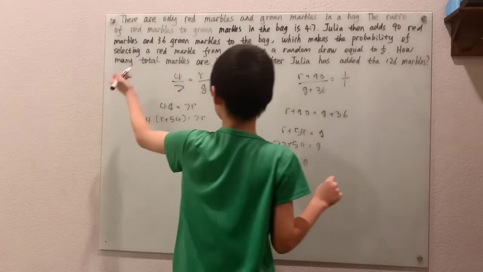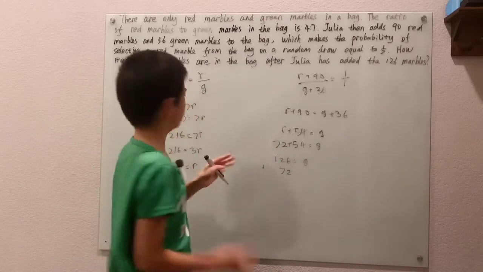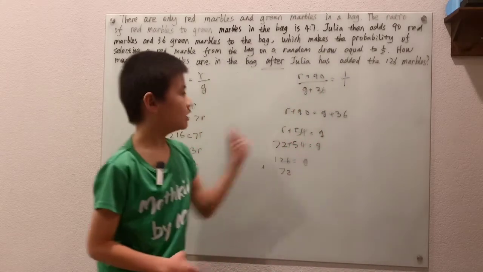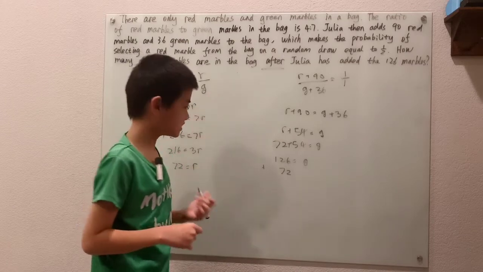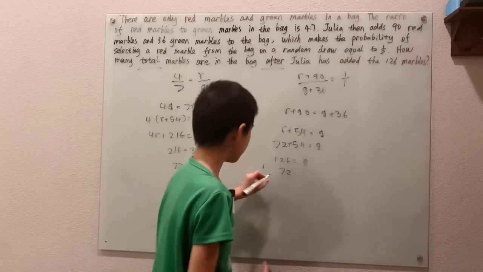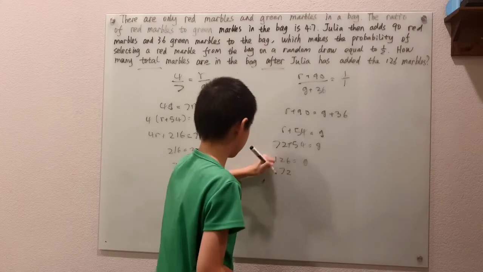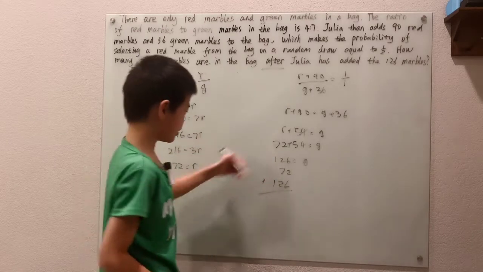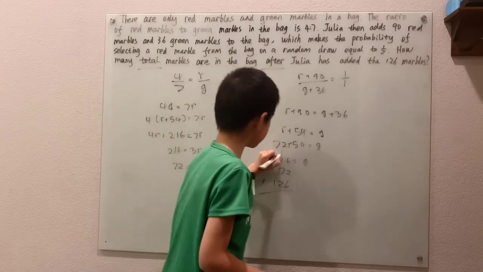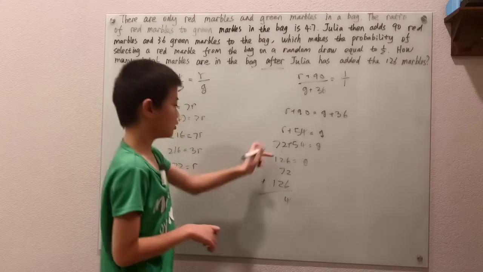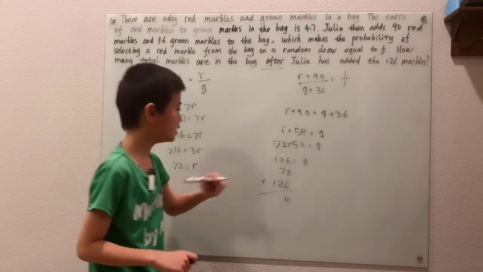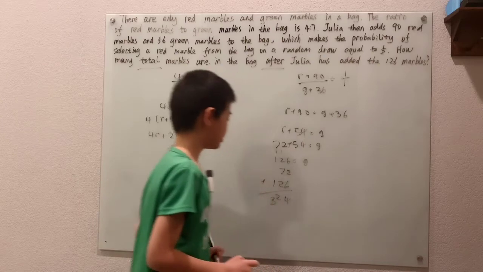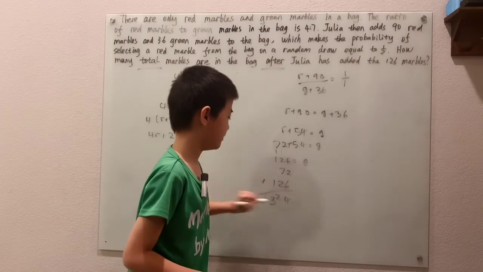No. We want how many total marbles are in the bag after Julia has added the 126 marbles. Meaning, now we need to add another 126. This is a pretty simple addition. 6 plus 2 is 8, plus 6 is 14. 1 plus 2 is 3, plus 7 is 10, plus 2 is 12, and of course we have 3 ones, which sum up to 324.